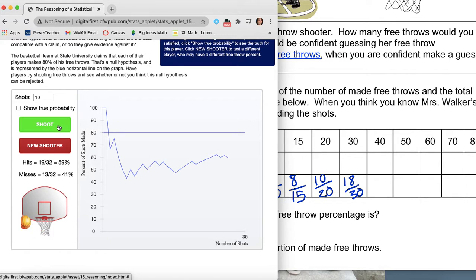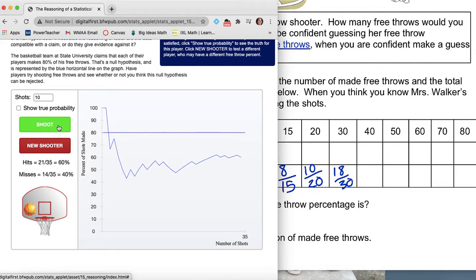We'll do 10 more. And we're at 23 out of 40. If we do 10 more, we're at 29 out of 50.